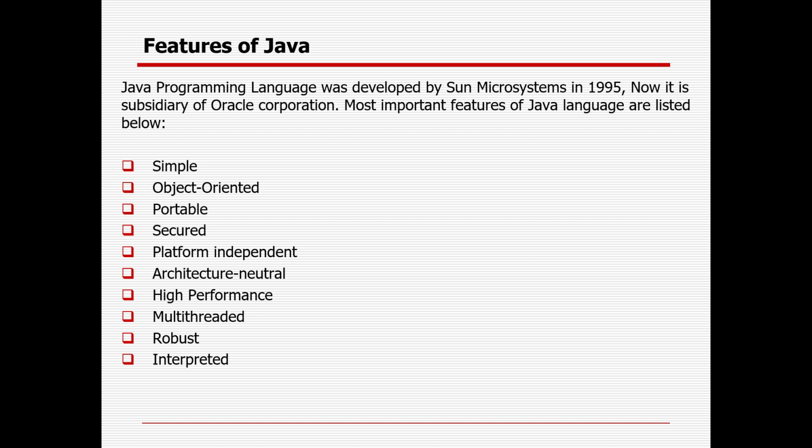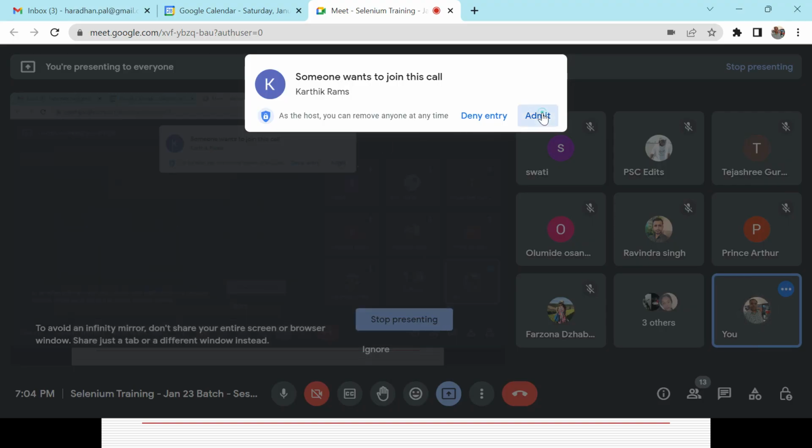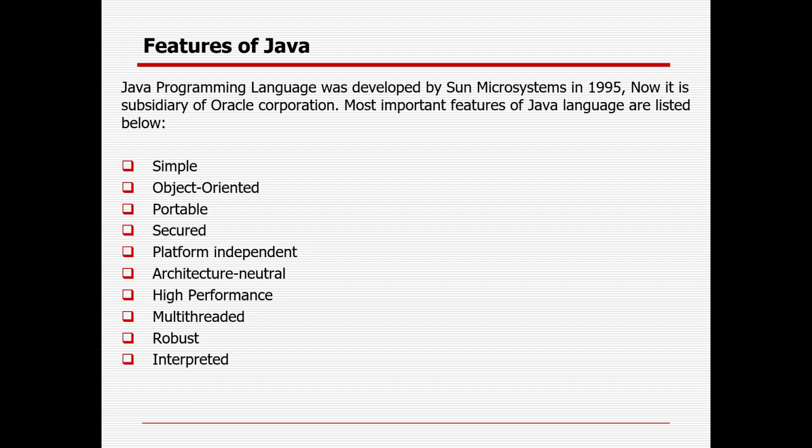Java is portable because it lets the user carry the Java bytecode to any platform. It does not require any implementation. Platform means, suppose today you are working on Mac, tomorrow you can work on Windows and Linux. It does not matter which platform you are working on, the same code might work on any platform. Java is also secure, so users can easily develop virus-free systems with the help of Java.